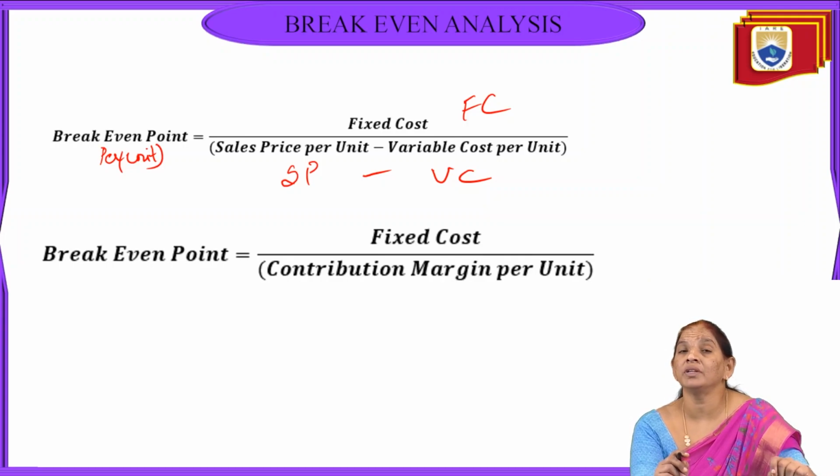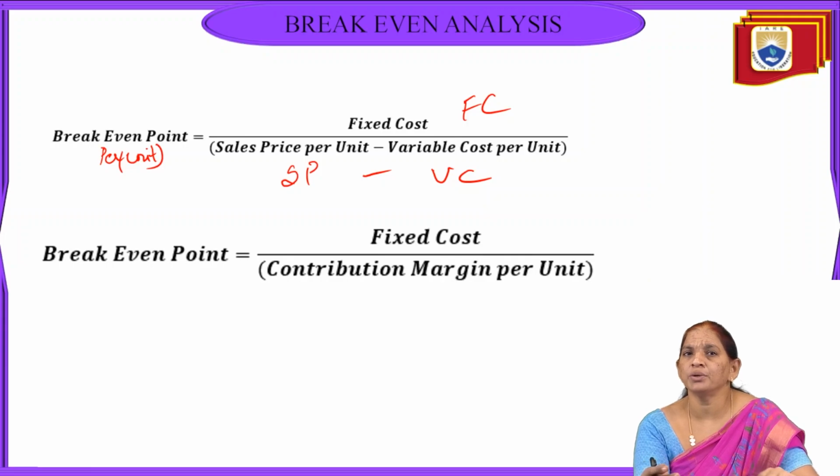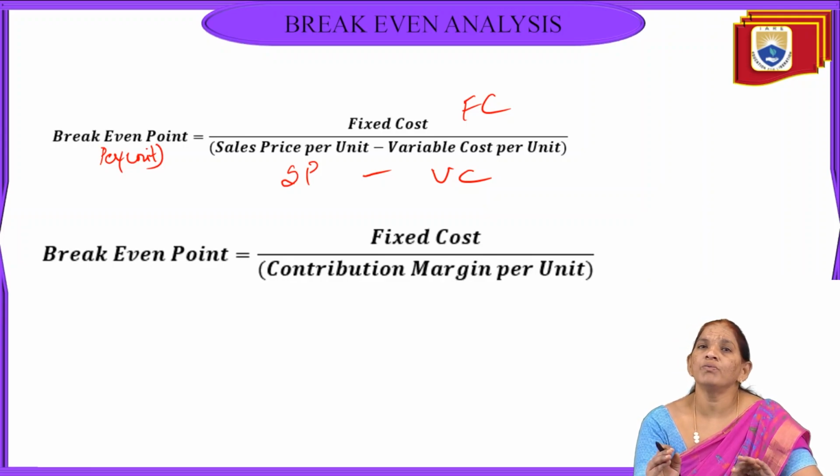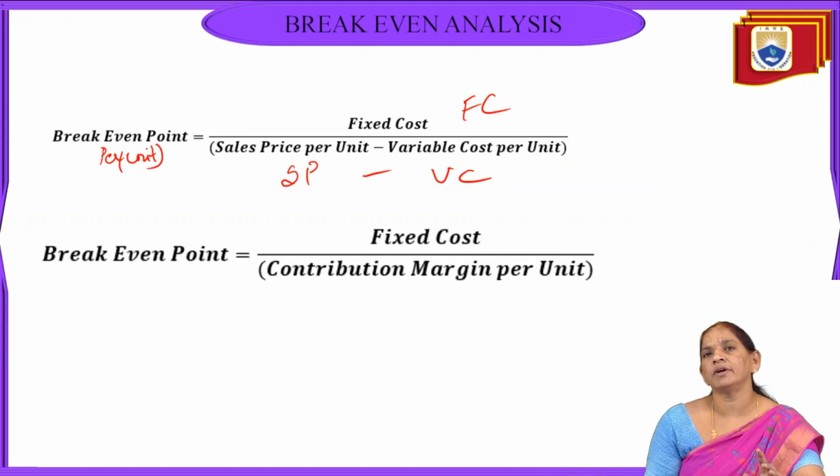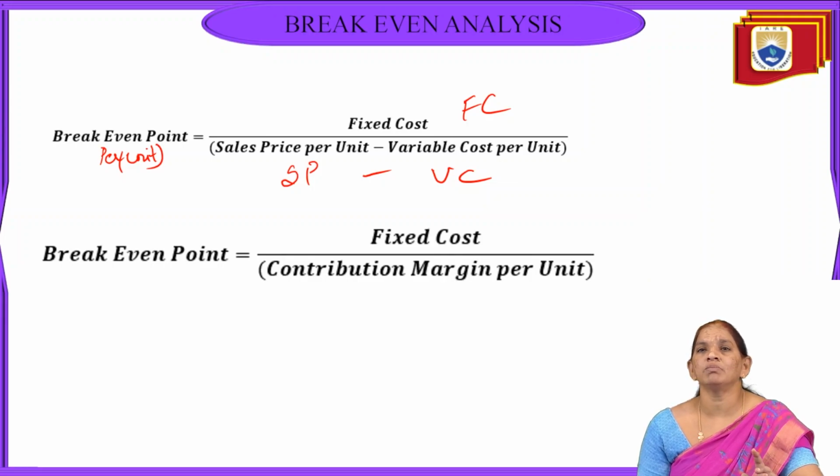Means for every unit, what is the break even. So maybe you produce 10,000 units, 20,000 units, 30,000 units in case of business. Here we identify the break even in units: fixed cost divided by sales price per unit minus variable cost per unit.